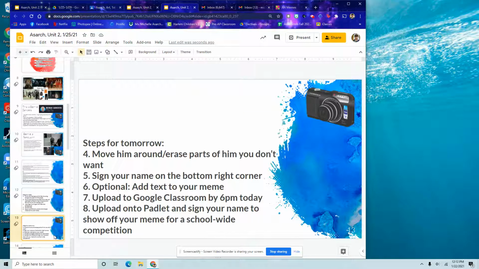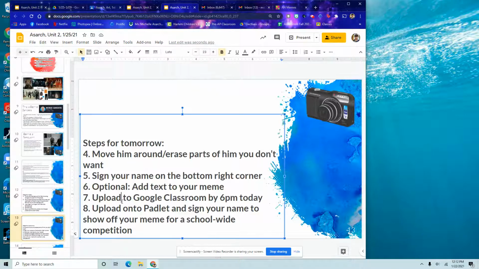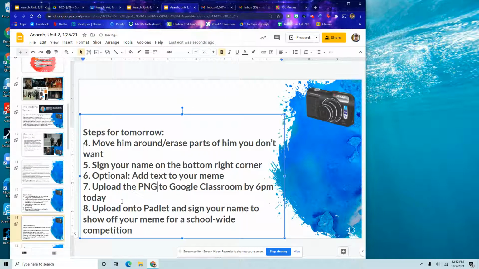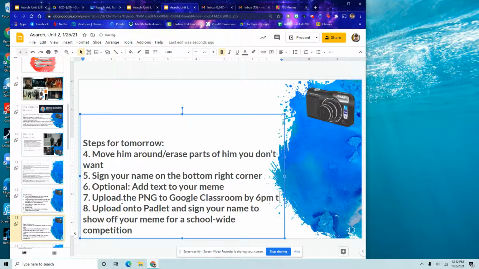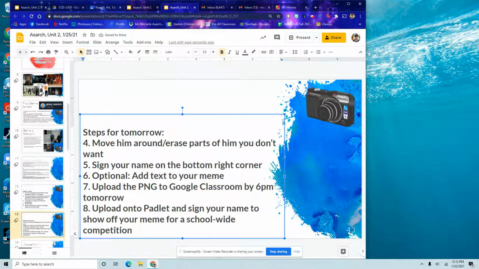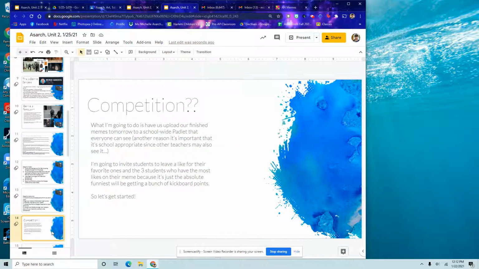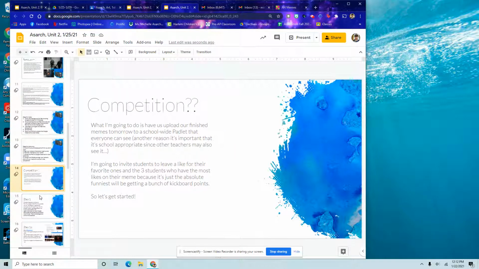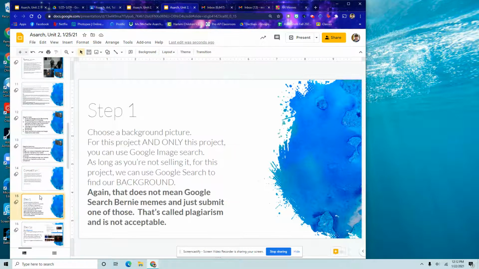So these are the steps for tomorrow. We'll move him around and erase parts of him that we don't want. We'll sign our name on the bottom right corner. It's optional to add text to the meme. Then we are going to upload the PNG to Google Classroom by 6 p.m. tomorrow, and upload onto Padlet and sign your name to show off your meme in a school-wide competition. Competition? Yes, we're going to have a competition. You can read the info on that slide.